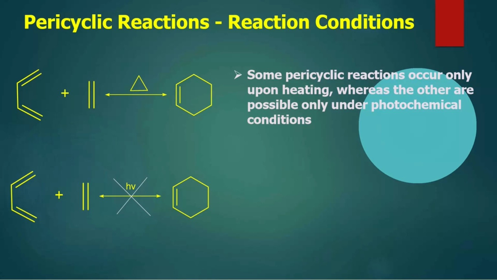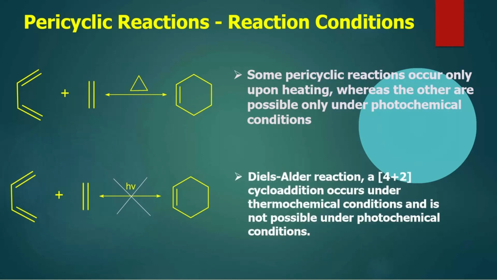Why is it so? And pericyclic reactions always give stereospecific products. The Diels-Alder reaction, as we see here, can be induced thermally, not photochemically. Similarly,